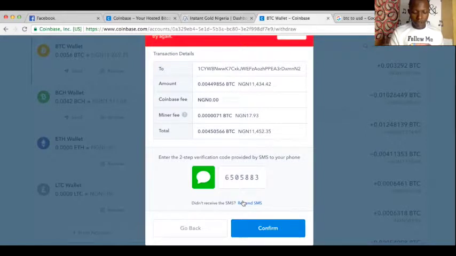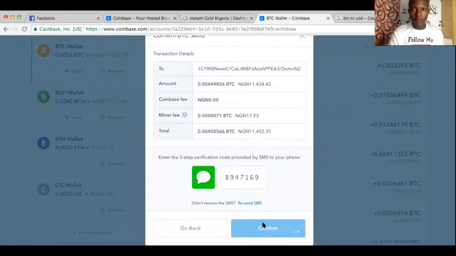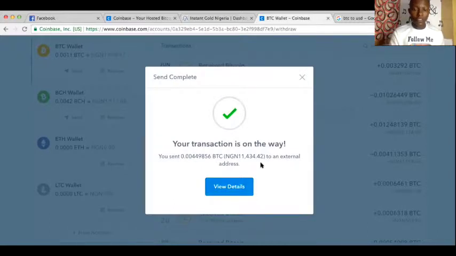And so if anybody wants to log into my account, you need to receive this code. So let me send another one. Another one has entered my code. So it is 894768. This is how it is.